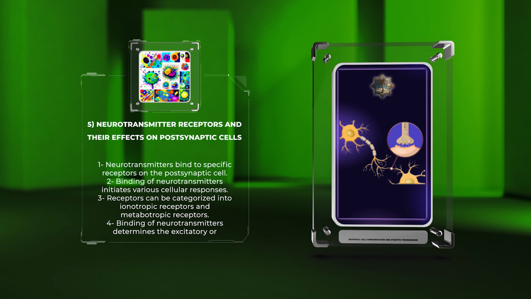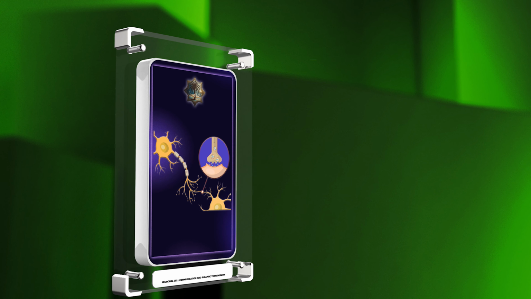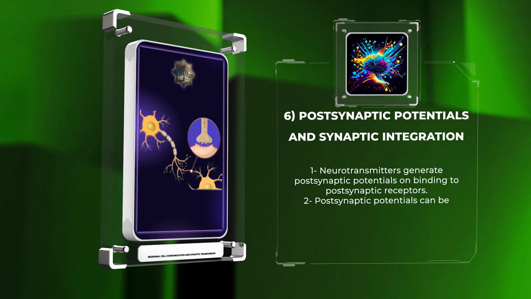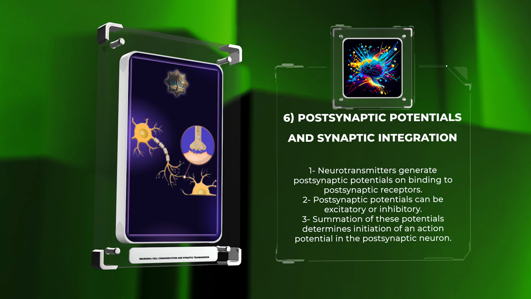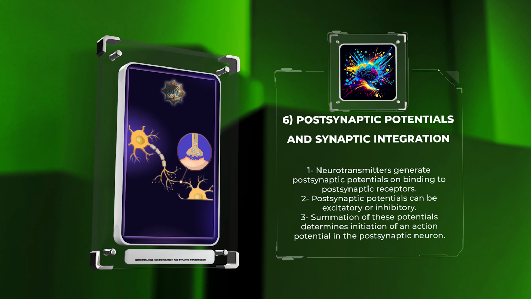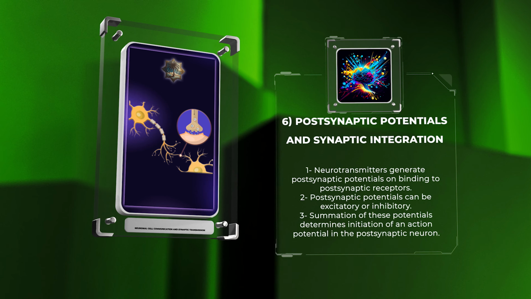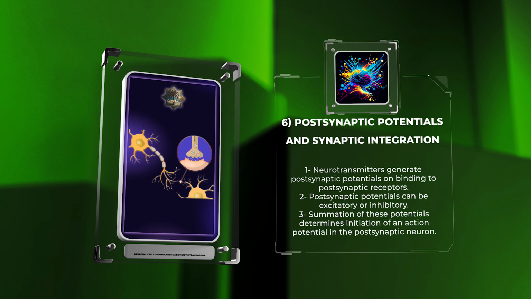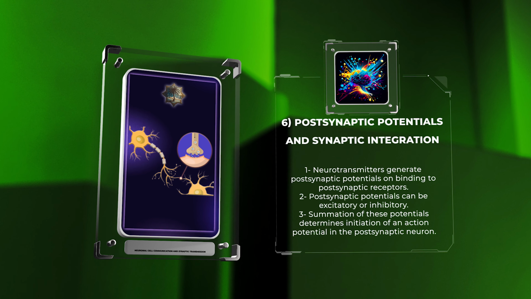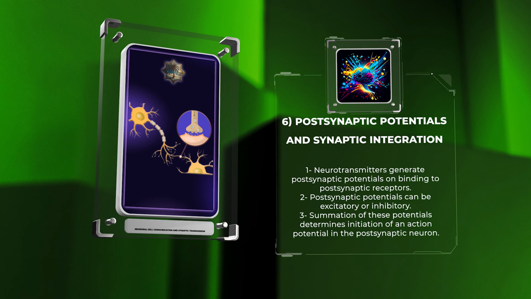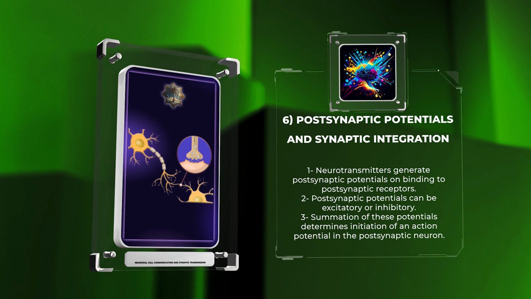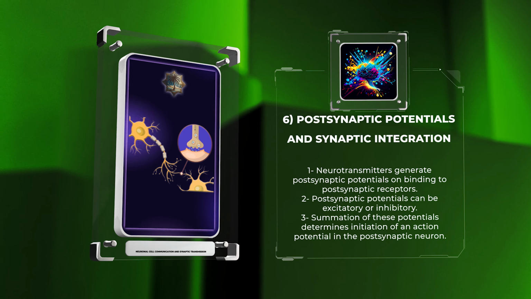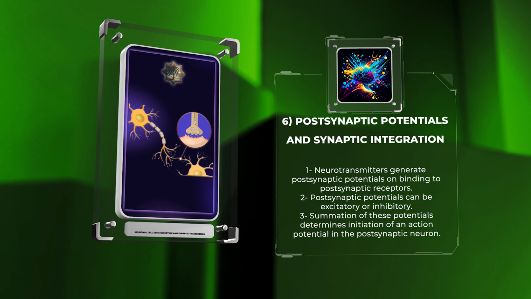When neurotransmitters bind to postsynaptic receptors, they generate postsynaptic potentials, which are changes in the membrane potential of the postsynaptic cell. These potentials can be either excitatory (depolarizing) or inhibitory (hyperpolarizing). The summation of these potentials, along with other factors like spatial and temporal summation, determines whether an action potential will be initiated in the postsynaptic neuron.